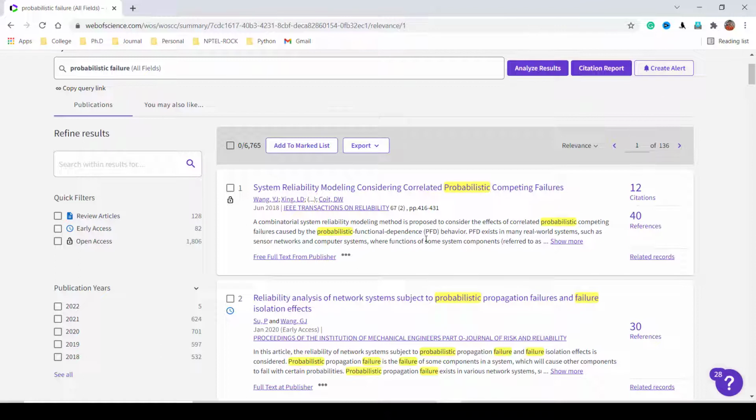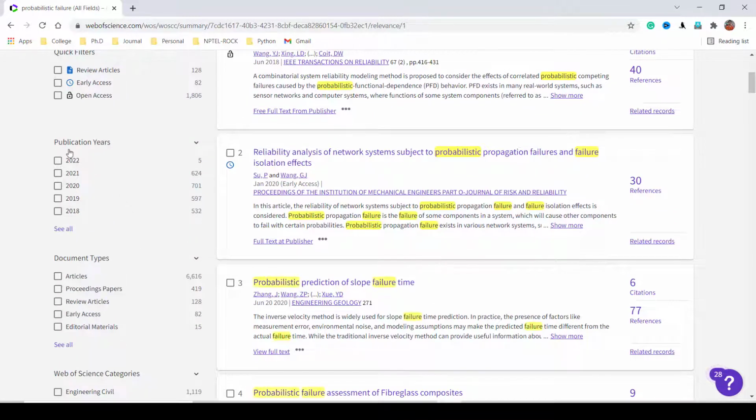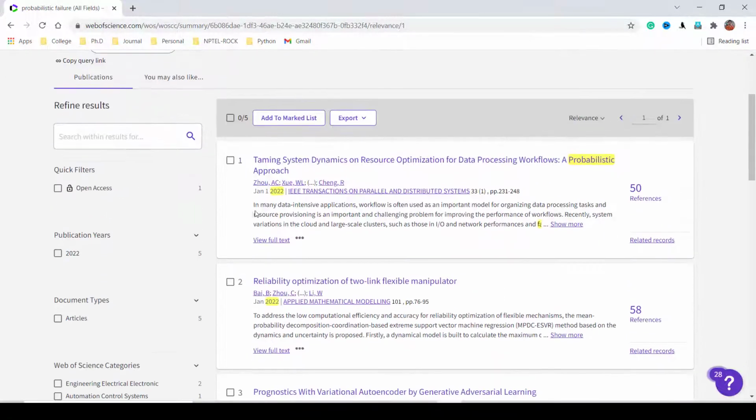Now the magic is that after searching any keywords, you are given many options to filter your results. Here there are many filter options. You can see publication year. If you are searching for the latest articles, just tick 2022. You will get all article papers published in 2022. Okay, see this paper, January 2022. Actually these papers will be published in 2022, are accepted and available online.